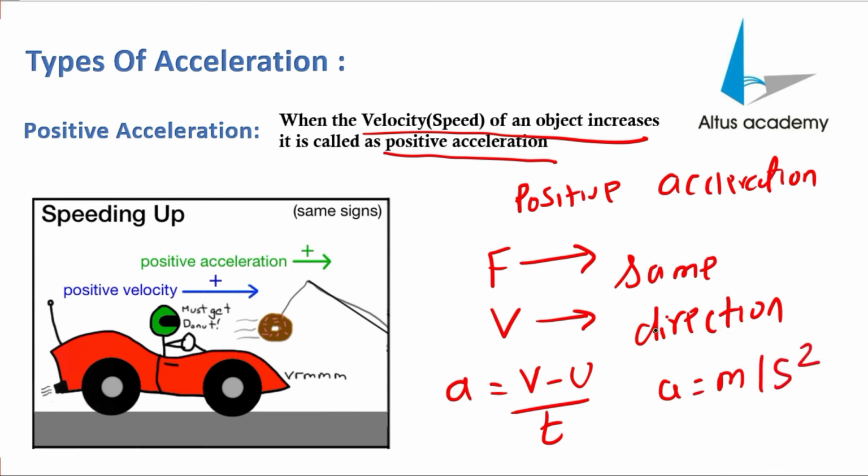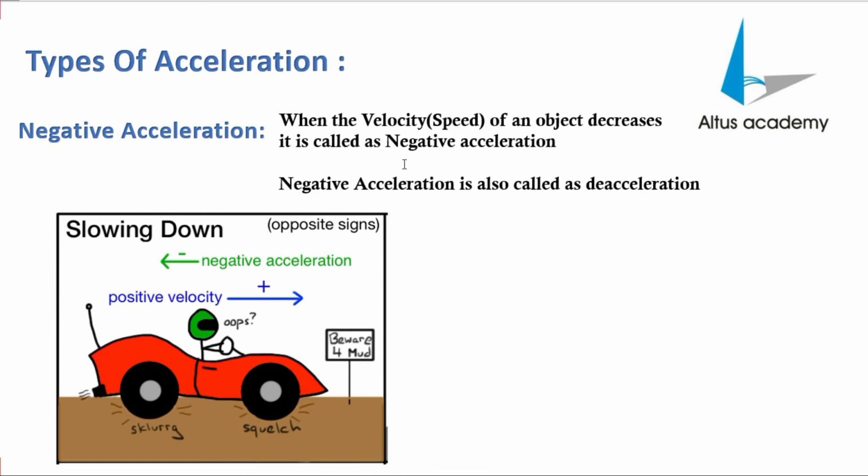So an easy method to remember positive acceleration: when the velocity, or the speed, of an object increases, or in simple terms, when you are accelerating the object. When you are applying force and the force and velocity are in the same direction, that is called positive acceleration. Coming back to the second one, that is negative acceleration.